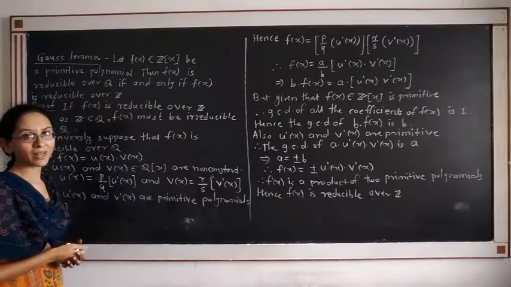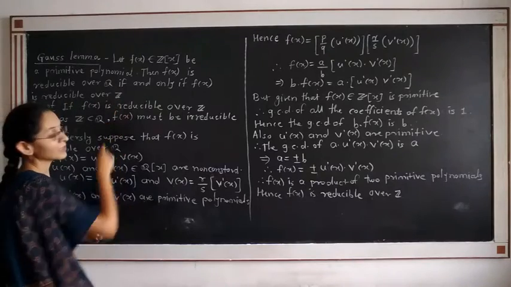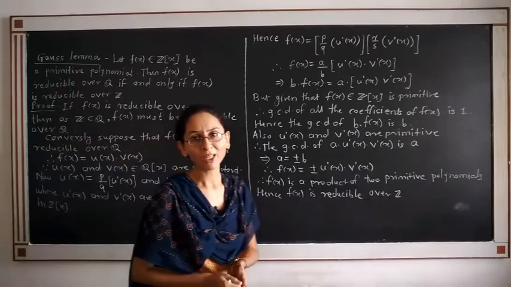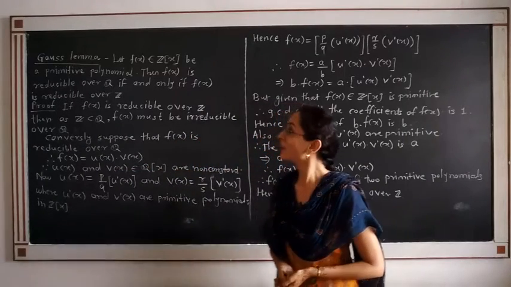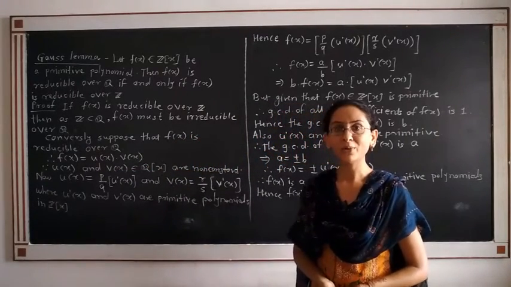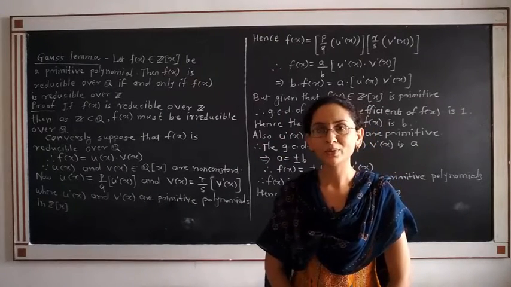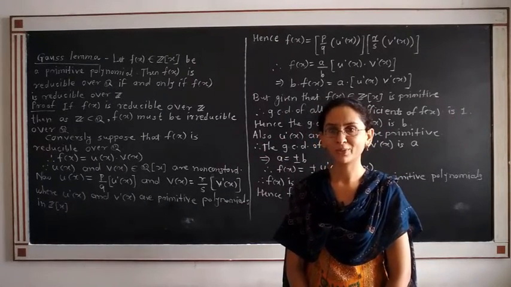Q is the set of rational numbers, while Z is the set of integers. We have to prove that if f(x) is a primitive polynomial, then it is reducible over Q if and only if it is reducible over Z. Firstly, we know that Z is a subset of Q.